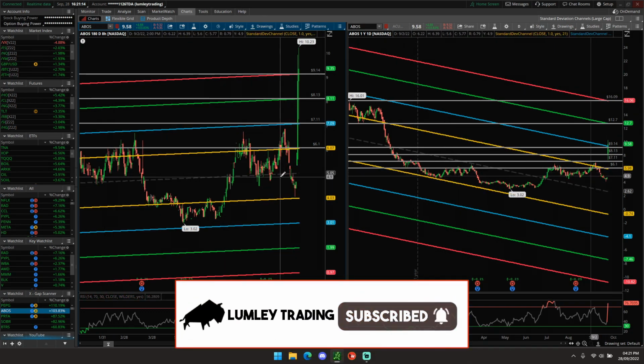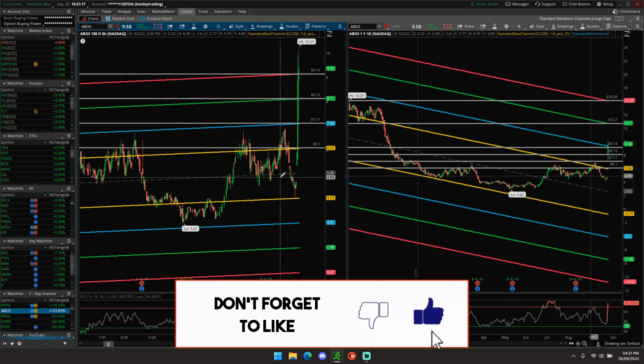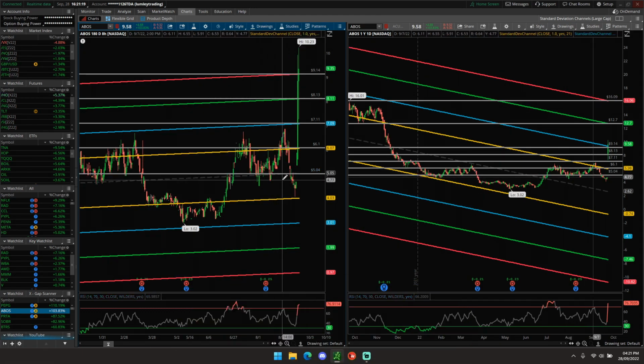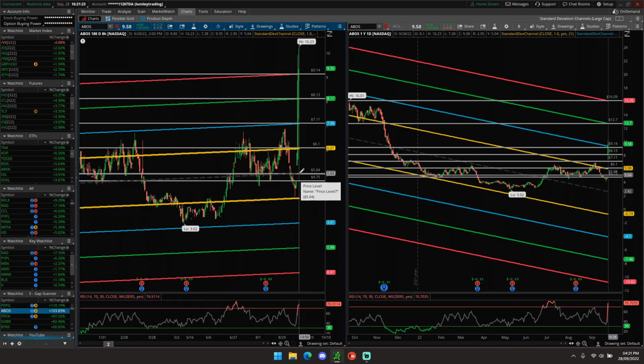And really the gap fill location at around $5, because $5 would be key. I mean, very close to that gap fill at around $4.75, but also the psychological level and statistical mean at $5. So really, if this stock fades all the way back down to $5, it would be one of those stocks we would cover any shorts if we were short, and then just look for another opportunity elsewhere, because it's going to be hard to trade when it comes into these levels.